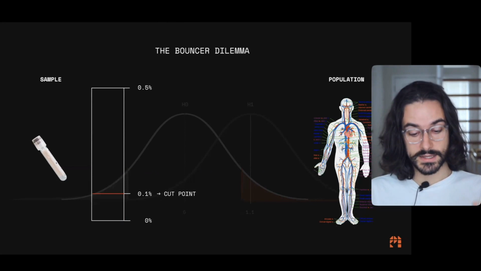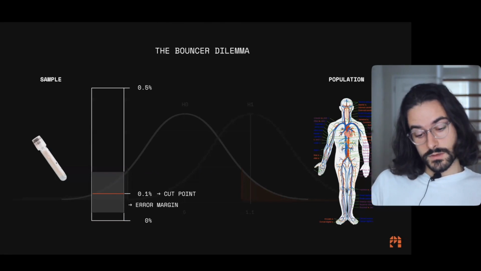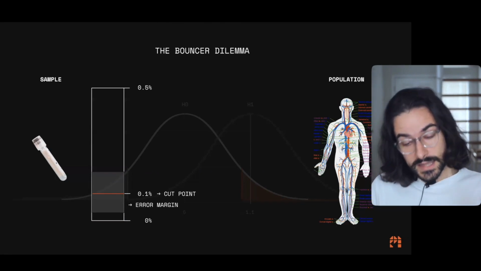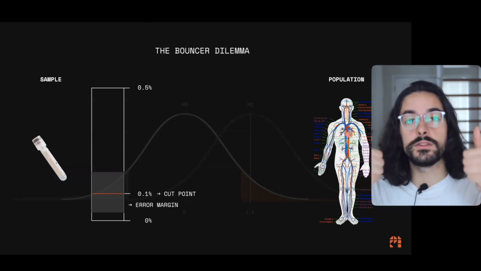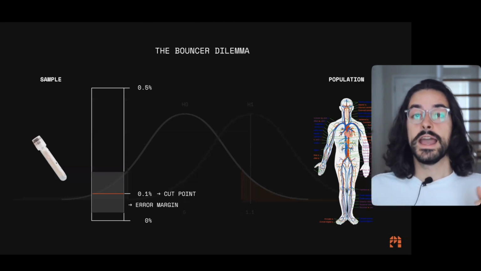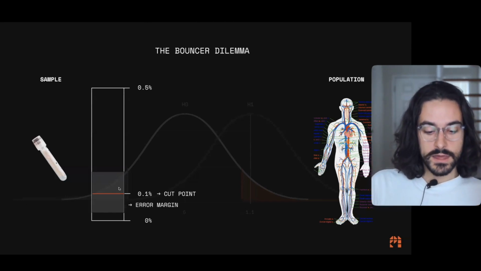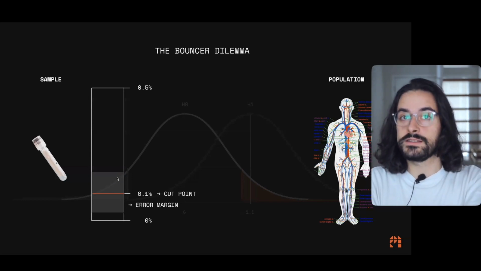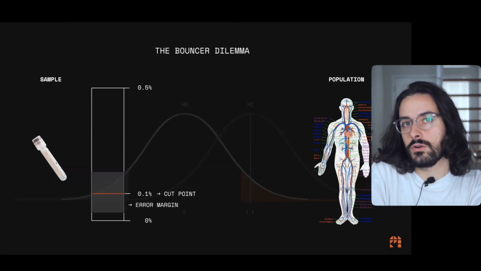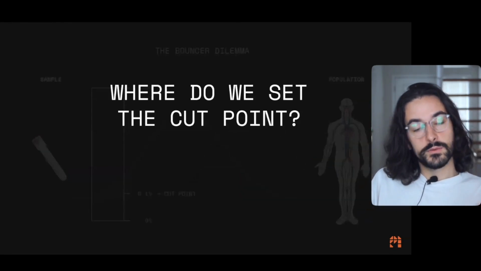So 0.1% is our cut point. And we know that because of the random error, there's an error margin here, which means that let's say you're a person trying to get into the club and you're following the rules, you're a great person and you have exactly 0.1% of alcohol in your blood. Sometimes they could send you away just because of the error margin of them drawing a blood sample with a little too much alcohol compared to your entire body. So it's not fair. And that's the problem that we're going to discuss.